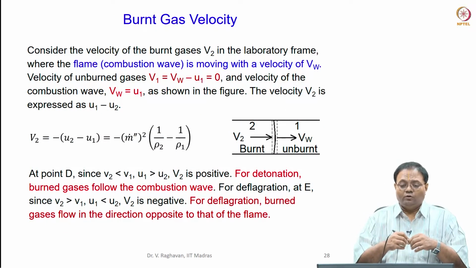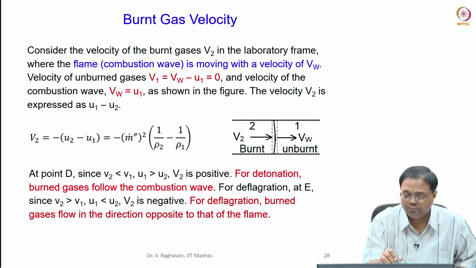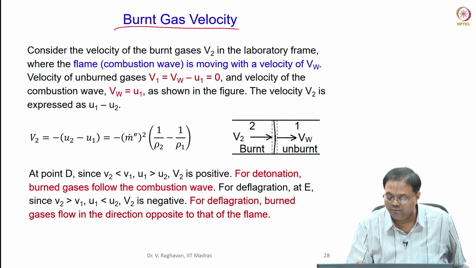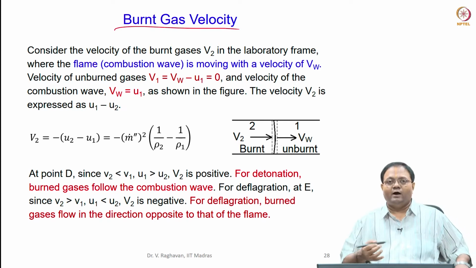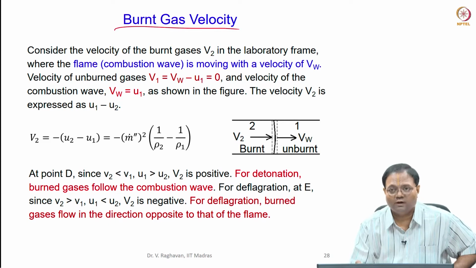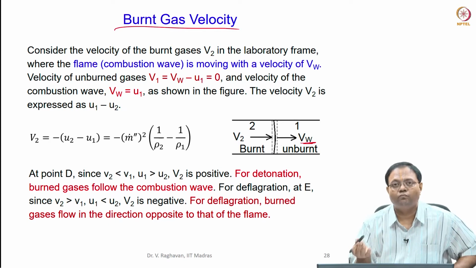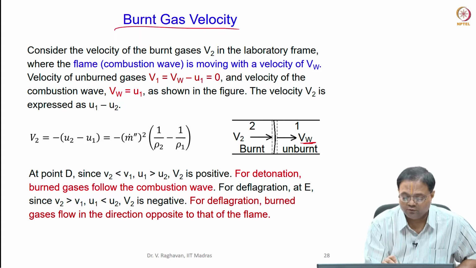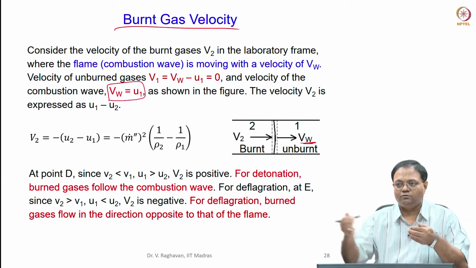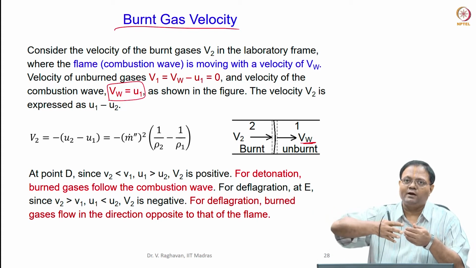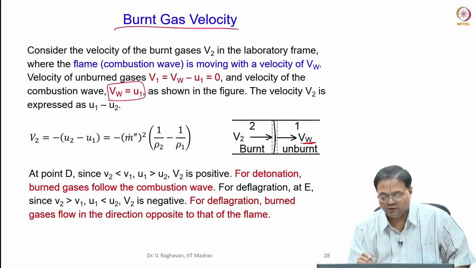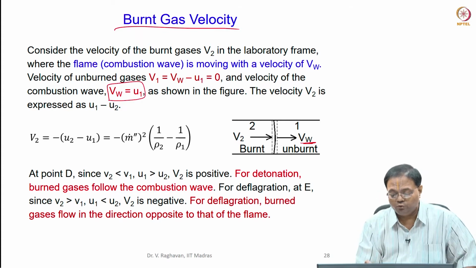Now let us see about the burnt gas velocity. For that, let the wave be moving. I will come out of the wave and see the wave propagating into the mixture. So, the wave propagates at VW. That means you can say VW is equal to U1. When the wave is at rest, the velocity of the unburnt gas approaching the wave is U1. So, VW equal to U1. That is known. Now, what is V2 we are going to find.